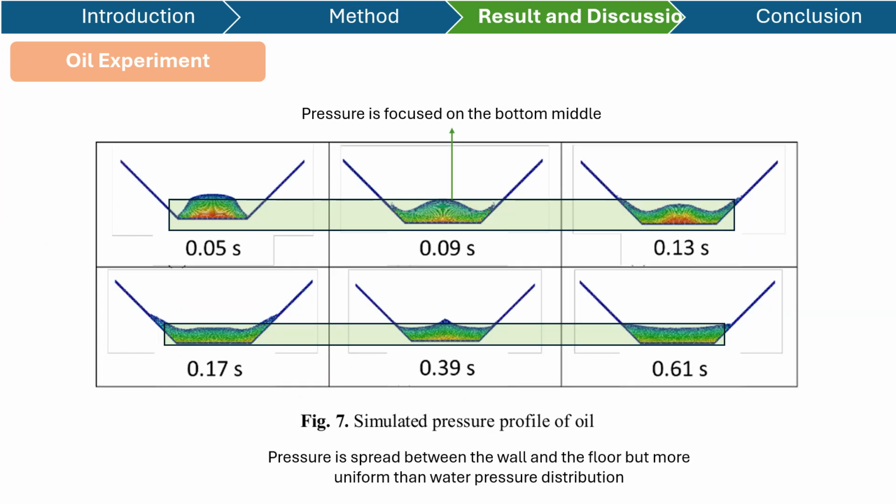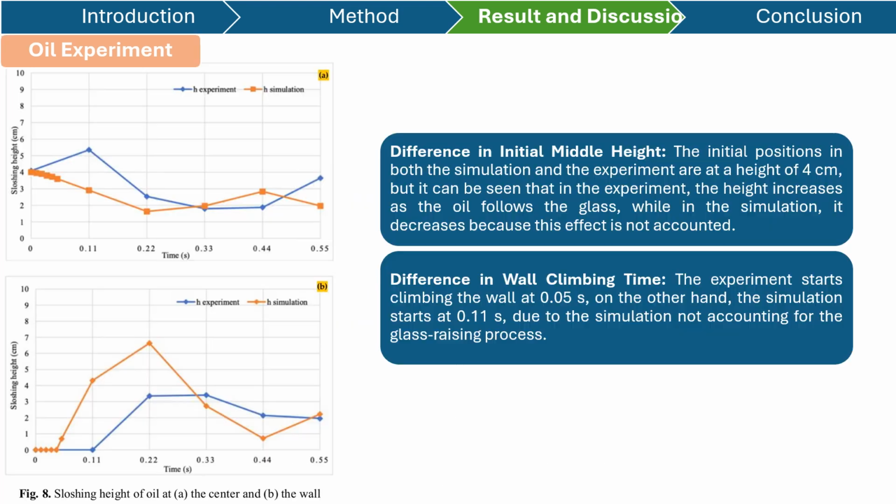Next, we can see here from figure 7 the simulated pressure profile of oil. It's just two conditions. From 0.05 second until 0.3 second is the initial condition, and the pressure is focused on the bottom middle. And for the next condition, from 0.1 second until 0.61, the oil begins to stabilize. So the pressure is split between the wall and the floor, but it's more uniform than the water pressure distribution.